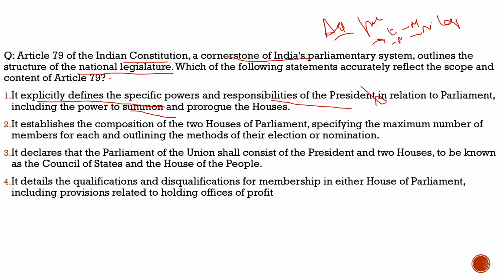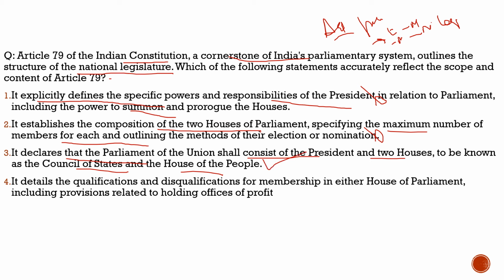Second statement: it establishes the composition of the two houses of Parliament, specifying the maximum number of members for each and outlining the methods of their election or nomination. Totally incorrect. It does not establish this. Third statement: it declares that the Parliament of the Union shall consist of the President and two houses to be known as the Council of States and the House of the People. This is exactly what Article 79 is about.